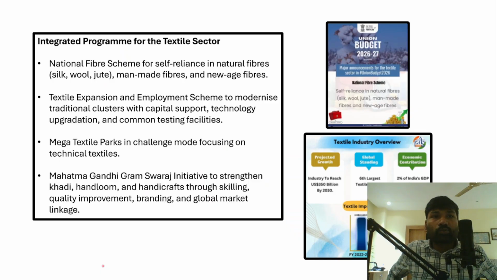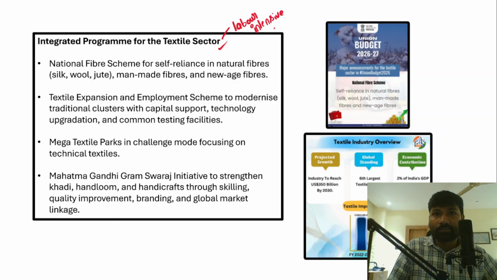Right. Next, we have to understand the integrated program for the textile sector. What is the advantage of the textile sector? It is a labor intensive sector, the first thing. Plus, it is also an export intensive sector.